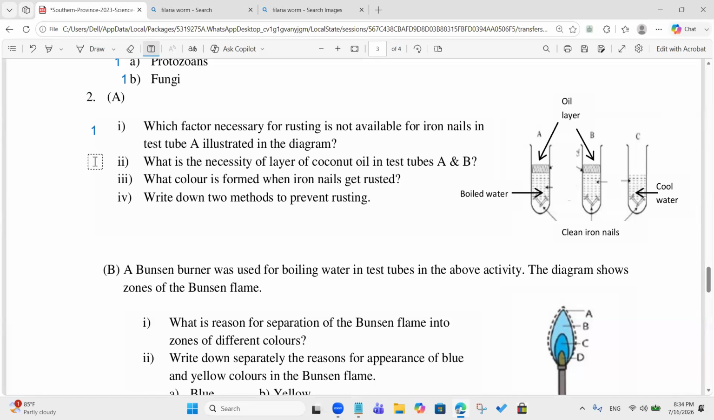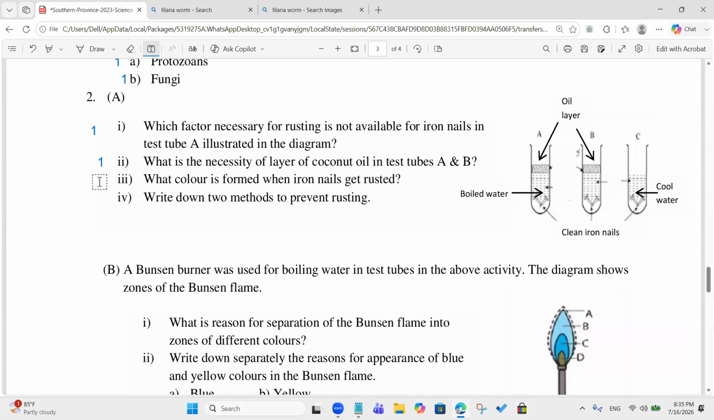What is the necessity of the layer of coconut oil in test tubes A and B? Providing a protective barrier so air can't get into the test tubes. Not the dust particles. You better say the air particles can't get into the water, right? Did you write an answer? It prevents the entry of air from the outside to the boiled water.